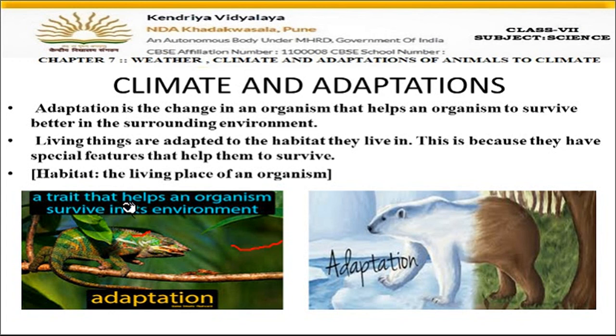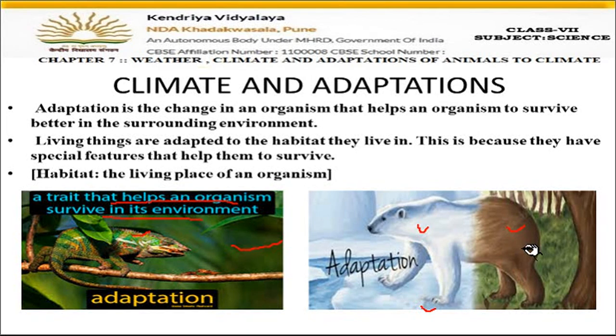So adaptation is a trait that helps an organism to survive in its environment. It is that property, that change, which helps an organism to live in the environment. Like in the second picture, a polar bear is shown. A very beautiful picture. You can see the bear is shown in two colors, white and brown. Students, the bears living in snow areas are white, but the bears present in forest areas are brown.